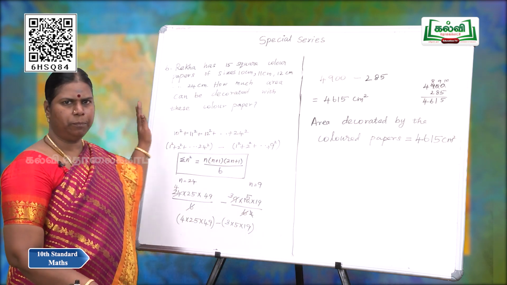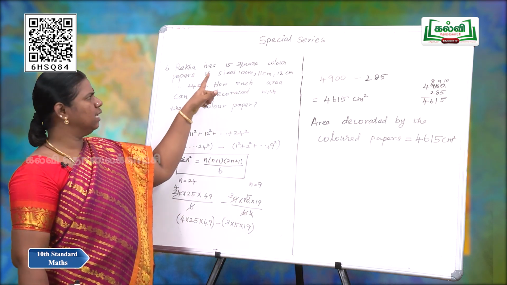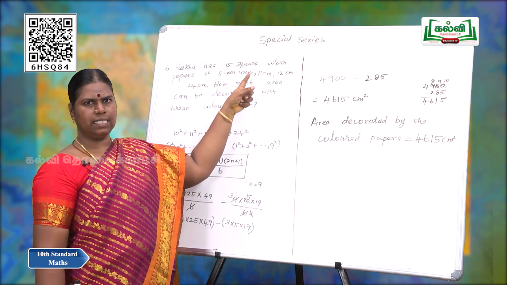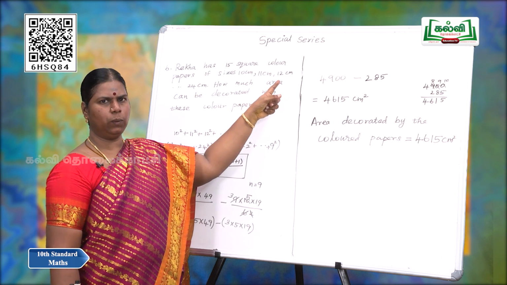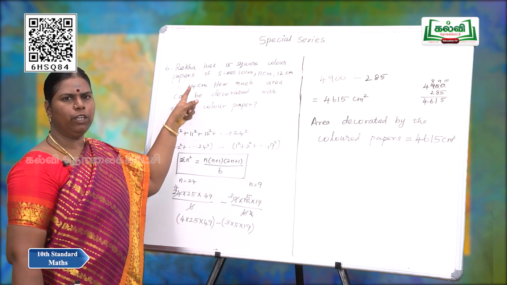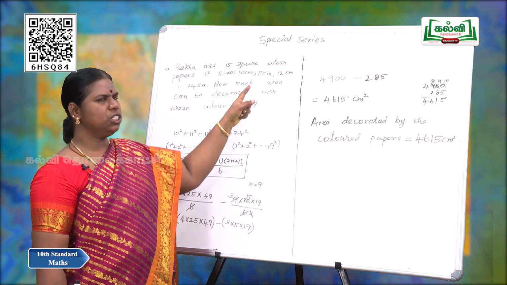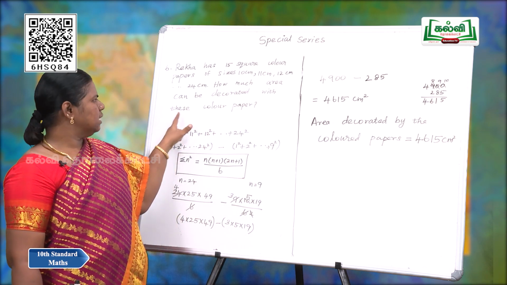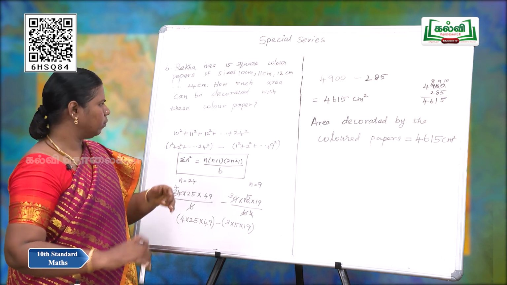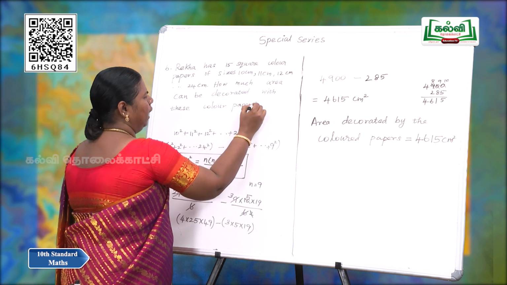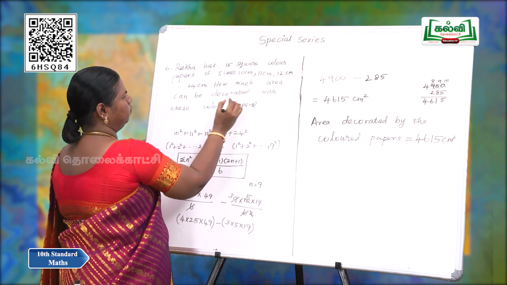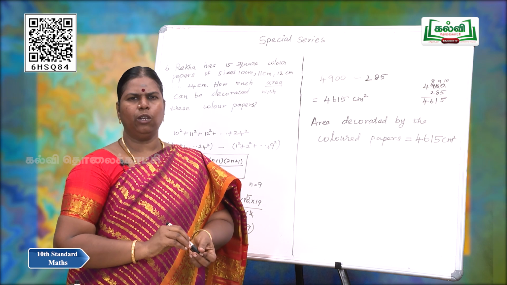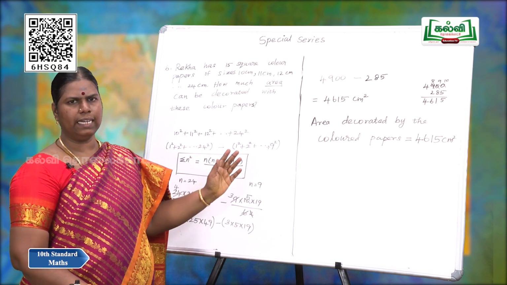Move on to the sixth sum. Rekha has 15 square colour papers of sizes 10 centimeter, 11 centimeter, 12 centimeter up to 24 centimeter. How much area can be decorated with these colour papers? Now we have to apply the area of the square. Area of the square is equal to side into side.